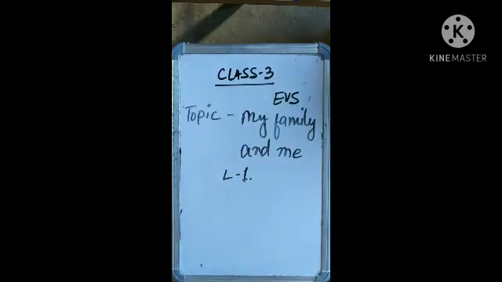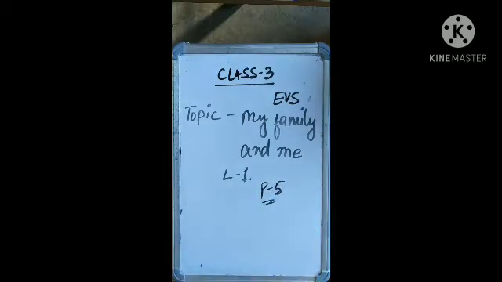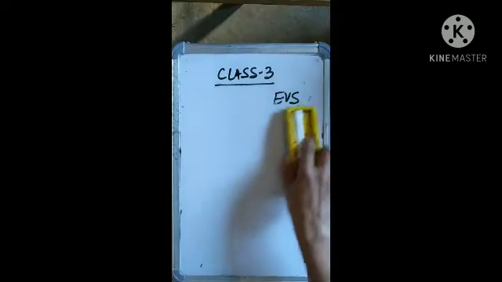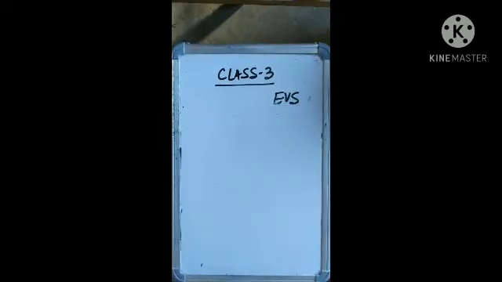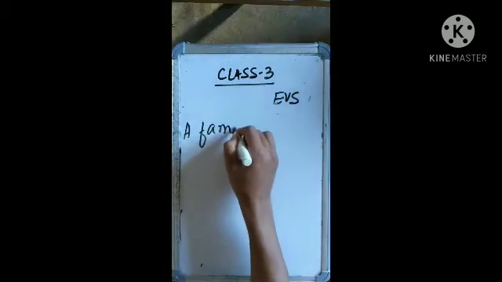During this online class, you should have your textbook with you. So please turn to page number 5 and you will find lesson number 1, my family and me. So let's start with today's topic. As soon as you turn to page number 5, at the starting of the lesson itself, you will find the definition of a family.